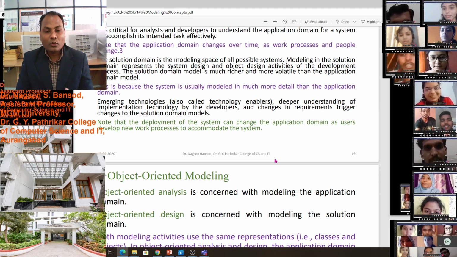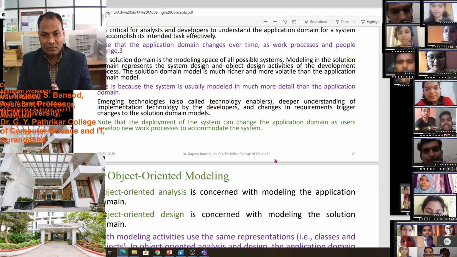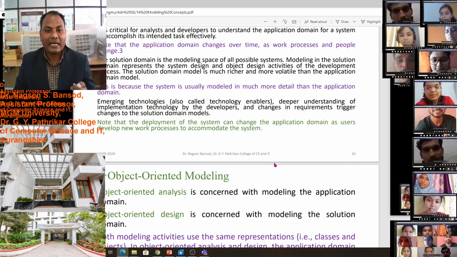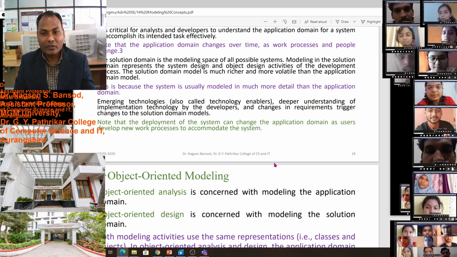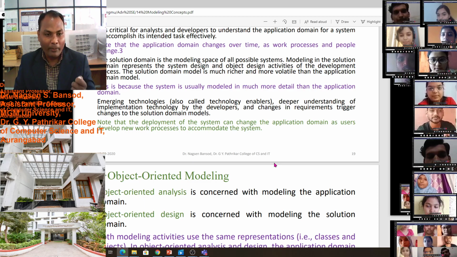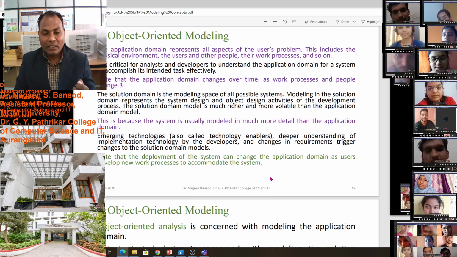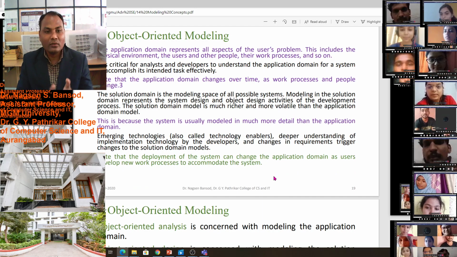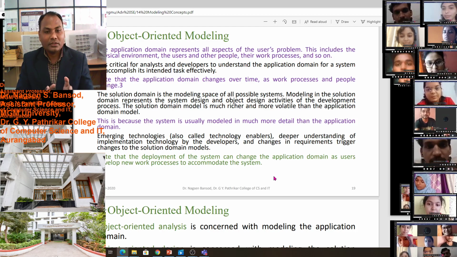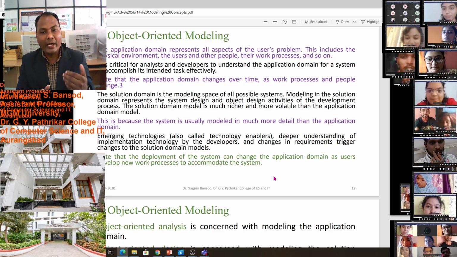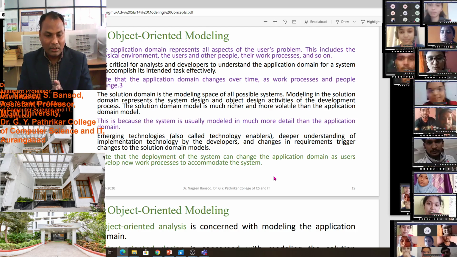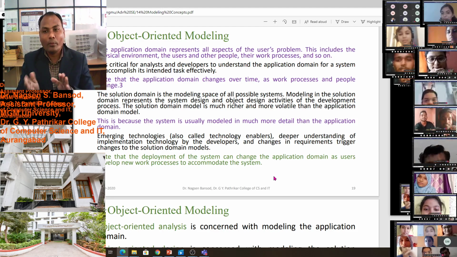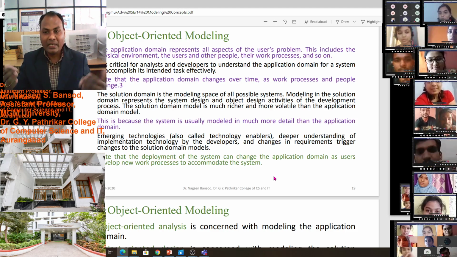Emerging technologies, also called technology enablers, a deeper understanding of the implementation technology by the developers, and changes in requirements trigger changes to the solution domain model. You see, our technology is rapidly changing. To understand that technology, developers implement it, and changes are required very fast in the solution domain. As technology changes, we have to cope with the coming technology.